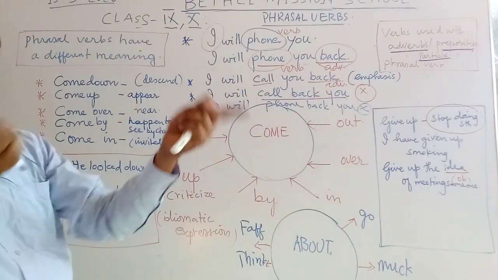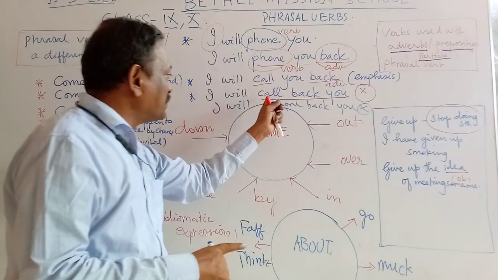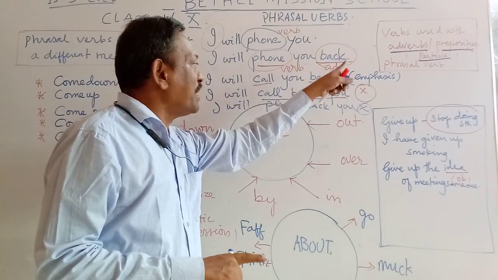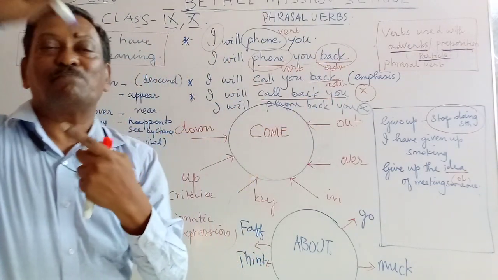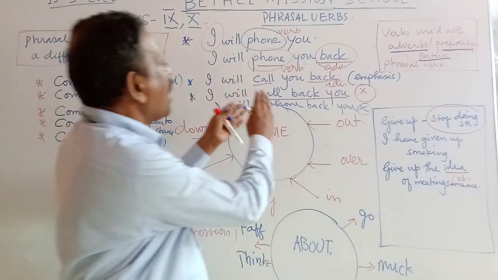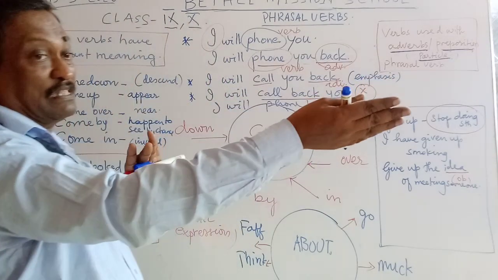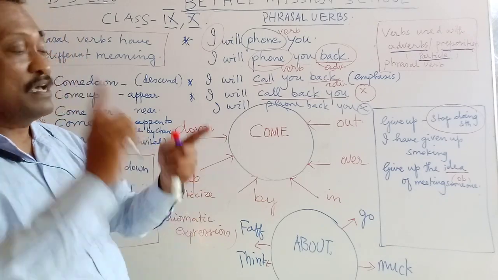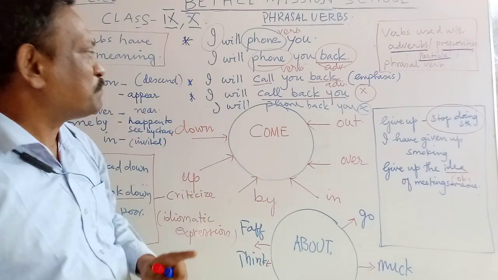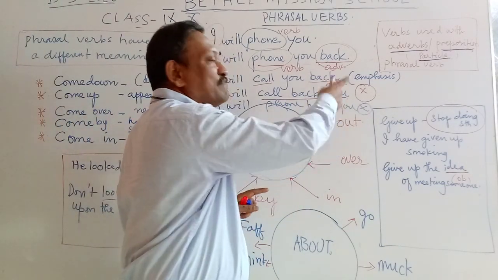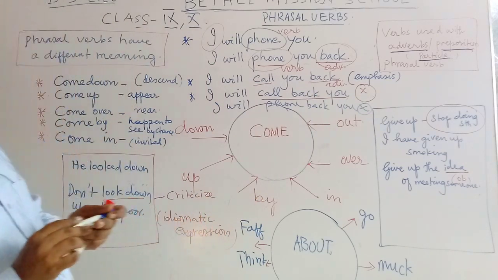So you have to split the verb and then put the preposition or adverb after some time. The two words, the verb and the preposition, have to be split. So when they are split, they will give you the meaning. You have to see the context.